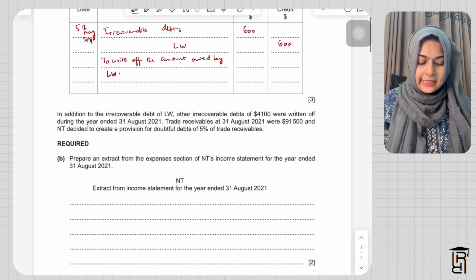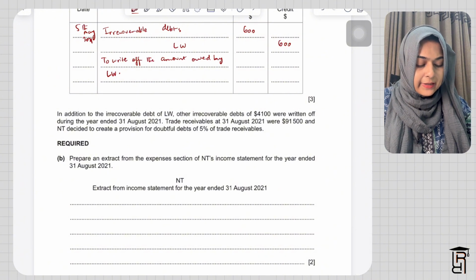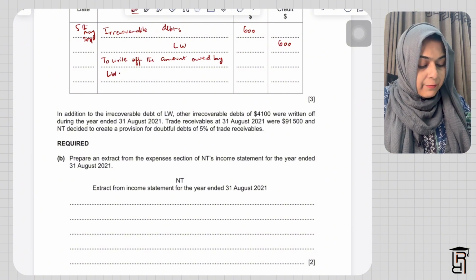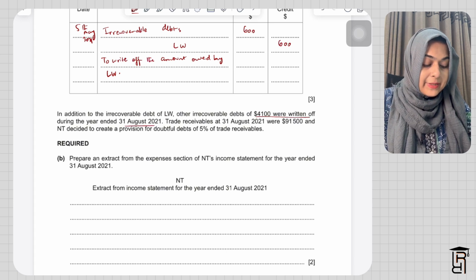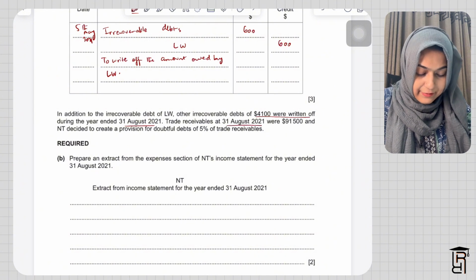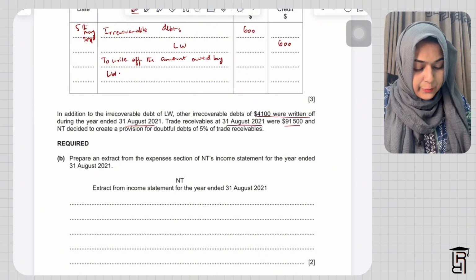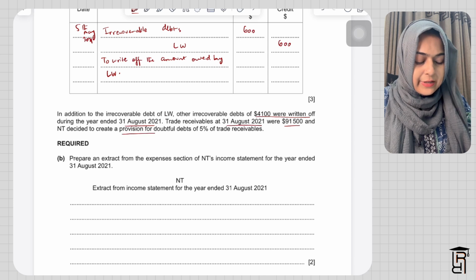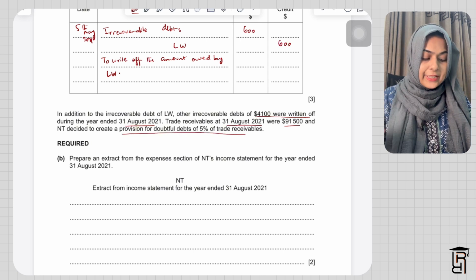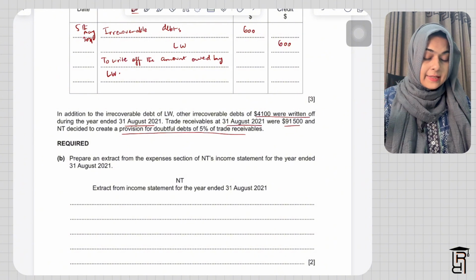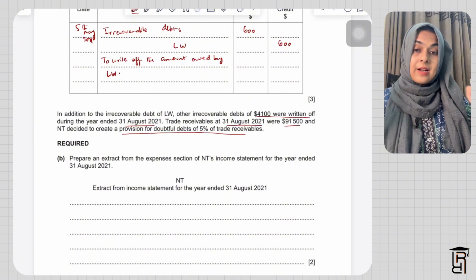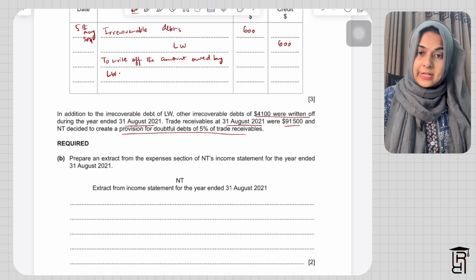Then they are saying, in addition to the irrecoverable debt of LW, other irrecoverable debts of 4100 were written off during the year ended 31st August 2021. Then they are saying trade receivables at 31st August 2021 were 91,500, and NT decided to create a provision for doubtful debts of 5% of trade receivables. The interesting thing to note is that 91,500 is an amount after the writing off of trade receivables.